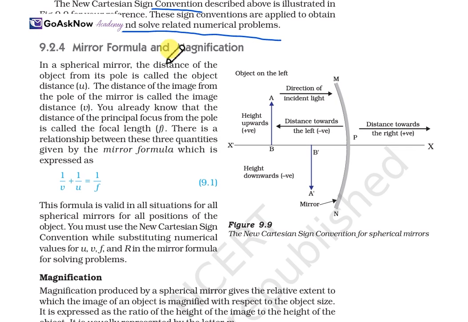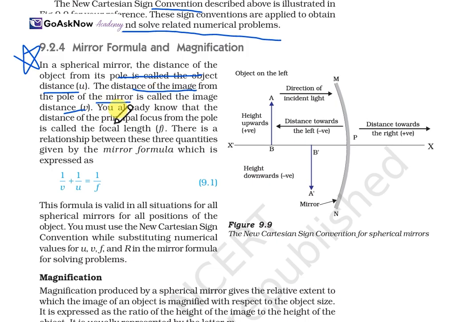Now, a very important topic, the mirror formula. Firstly, in a spherical mirror, the distance of the object from its pole is called the object distance, which we denote as u. Object distance is u. Now, the distance of the image from the pole of the mirror is known as the image distance, which is represented as v. Object distance is u and the image distance is v.